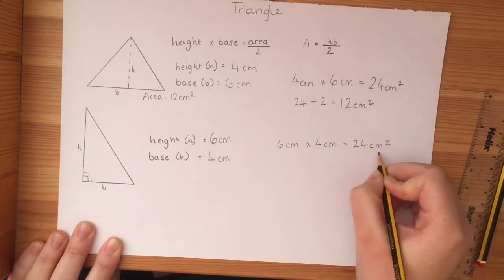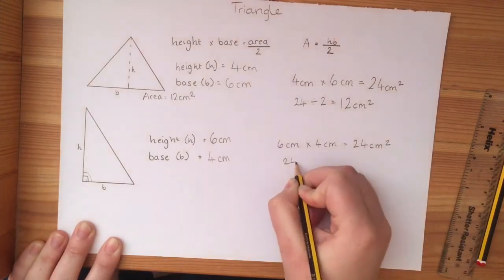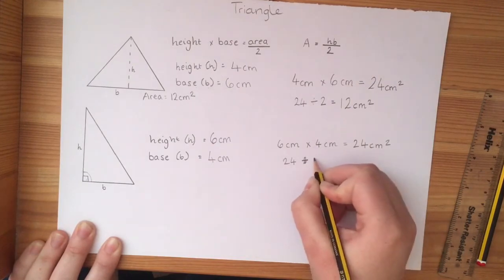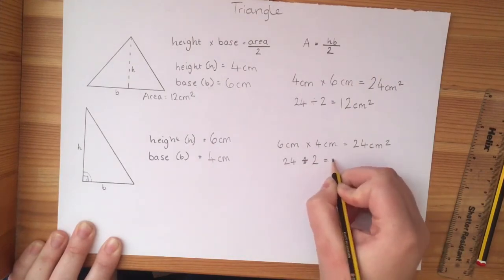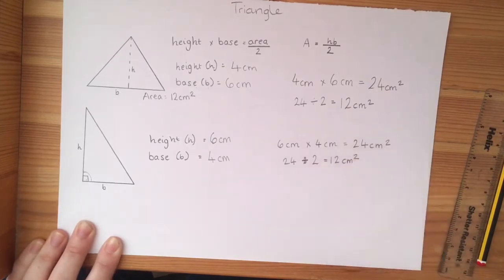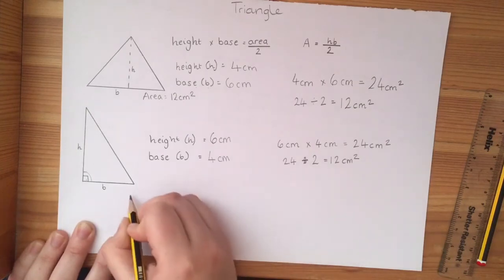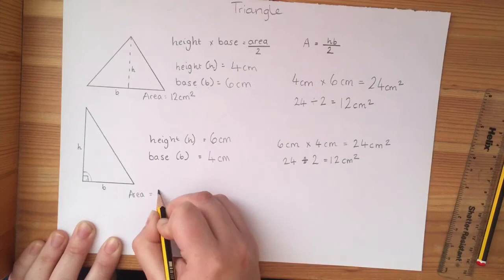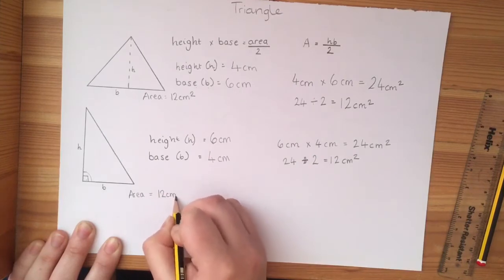It still makes 24. And then 24 divided by, not times, divided by 2 is still 12 centimetres squared. Remember your centimetres squared. So I know the area of this triangle is 12 centimetres squared.